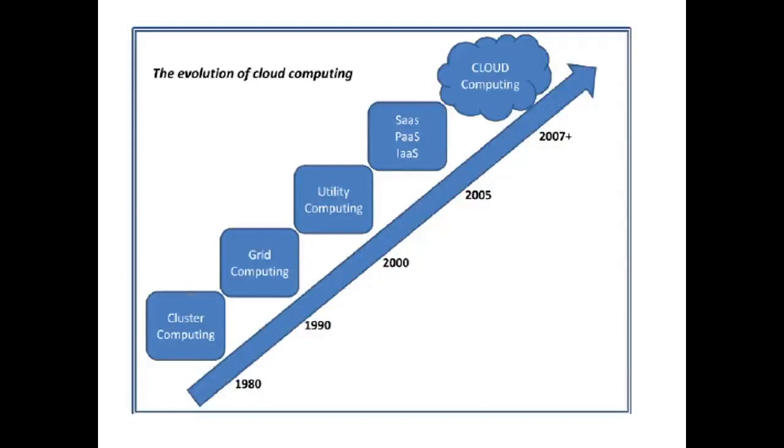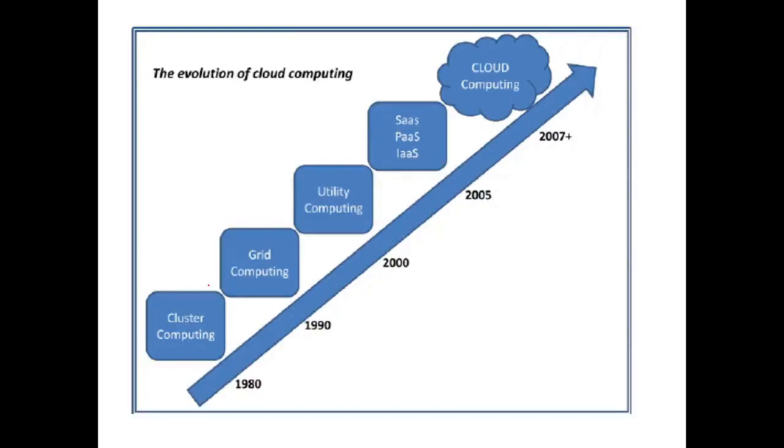Then in the 1990s, grid computing was invented. Grid computing is nothing but many computers in a network, connected to each other, and able to share the resources of each other. From one computer, the resources can be shared to another system, and from that system to another.